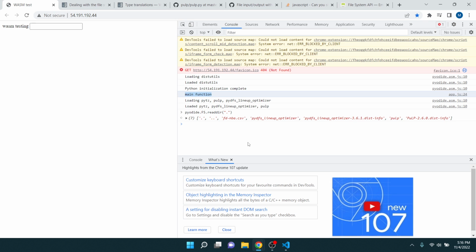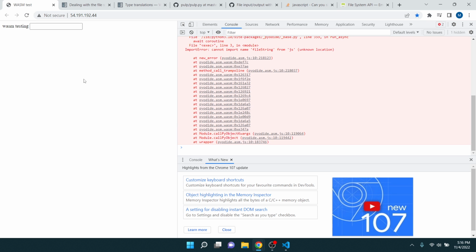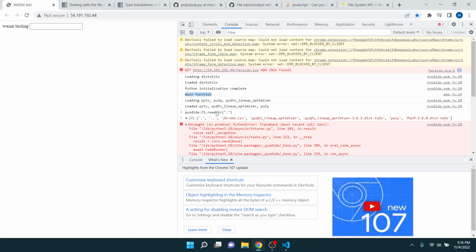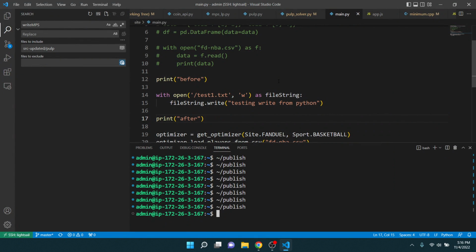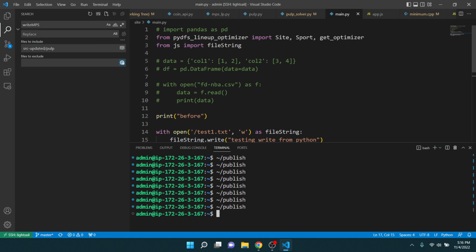Oh, it's not even saying. Oh yeah, I need to click this. Cannot import name file string from JS. Okay, from JS import